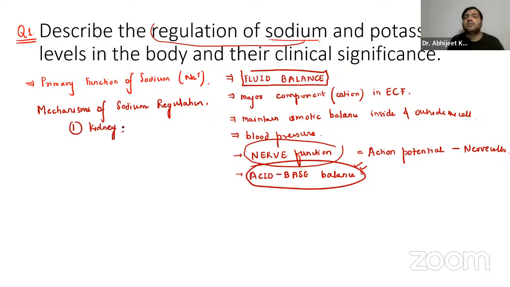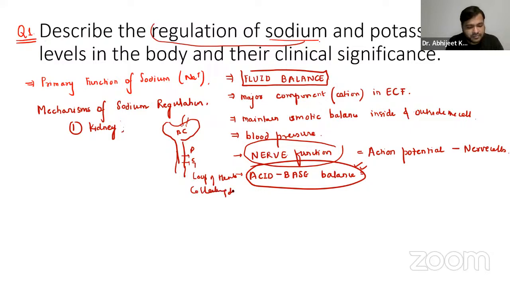Sodium is basically filtered by the kidney, and reabsorption occurs in the proximal convoluted tubule. We have the Bowman's capsule and the PCT. Sodium is filtered in the Bowman's capsule, then goes to the PCT where it is reabsorbed back into the body. Then we have the loop of Henle and the collecting ducts.